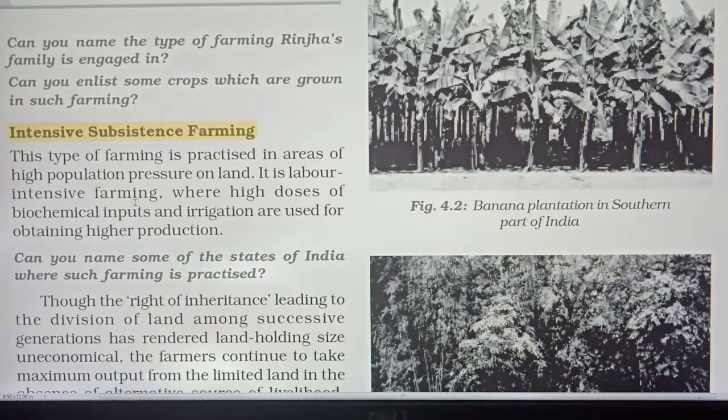Let's see. This type of farming is practiced in areas of high population pressure on land. Where the population is high, land is fixed, so we cannot increase the agricultural area. So this type of agriculture is intensive subsistence farming.